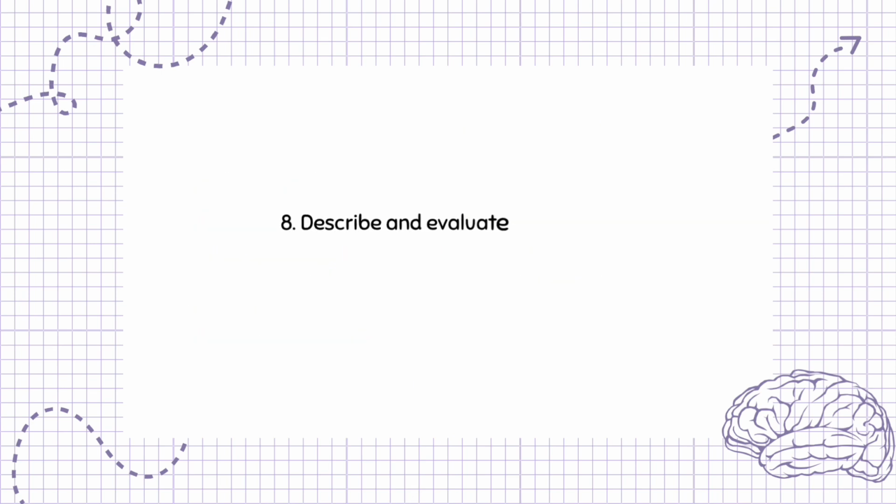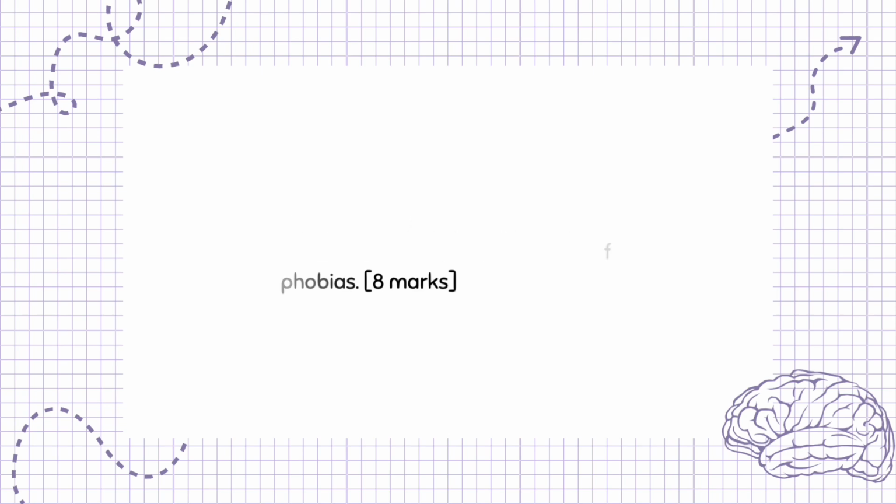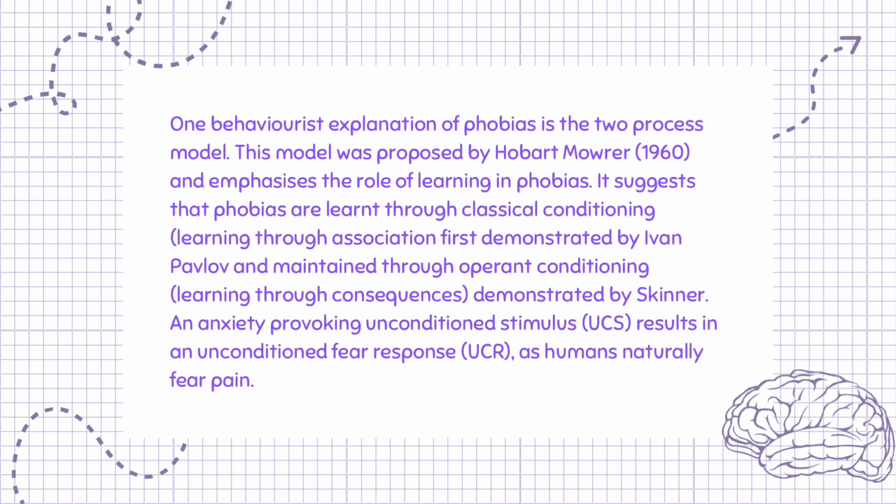Question 8. Describe and evaluate the two-process model as an explanation of phobias. 8 marks. One behaviorist explanation of phobias is the two-process model. This model was proposed by Hobart Mowrer, 1960, and emphasizes the role of learning in phobias. It suggests that phobias are learnt through classical conditioning, learning through association first demonstrated by Ivan Pavlov, and maintained through operant conditioning, learning through consequences, demonstrated by Skinner.